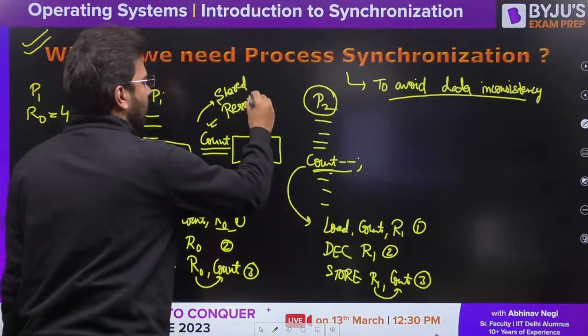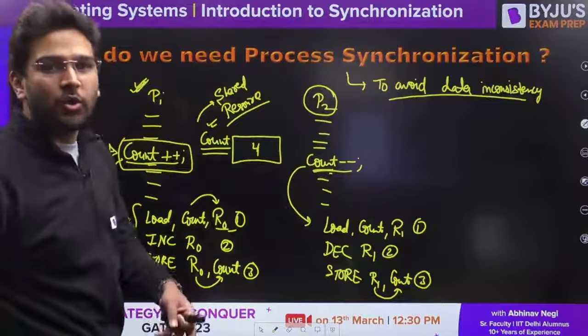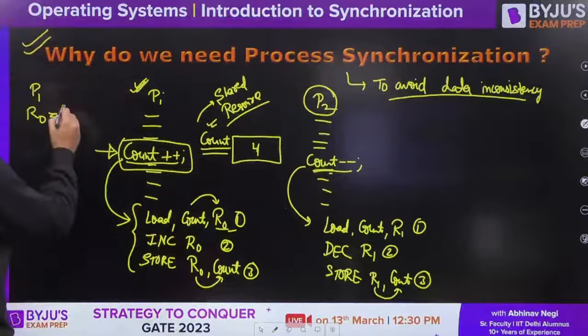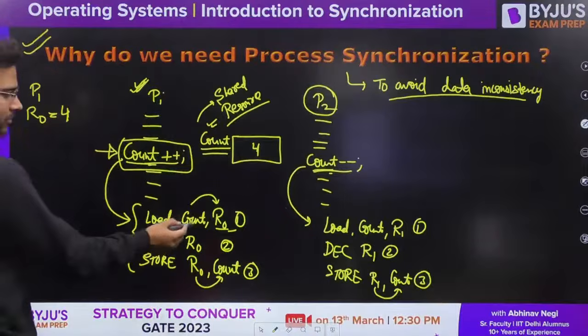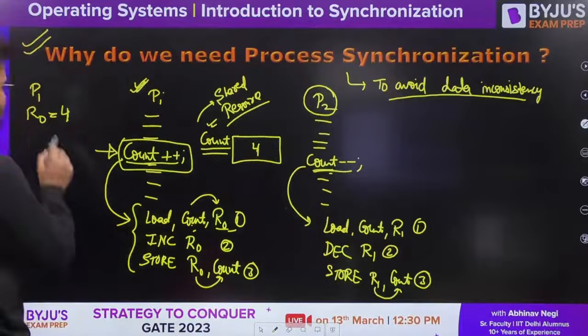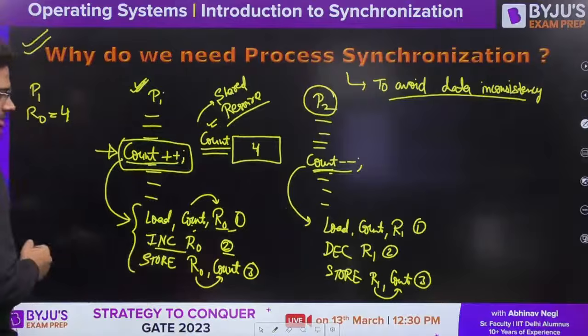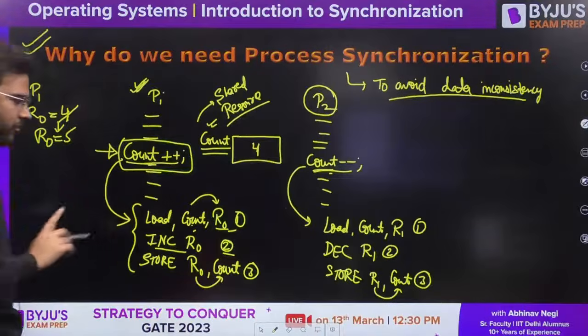So what I'm showing you here is why we need synchronization between these two processes. Carefully listen. Now, P1 is executing, and it has loaded the value of count into R0, fine. Now let's say it is executing its second statement. If it is incrementing, the R0 value will become 5, yes or no? R0 value will become 5.